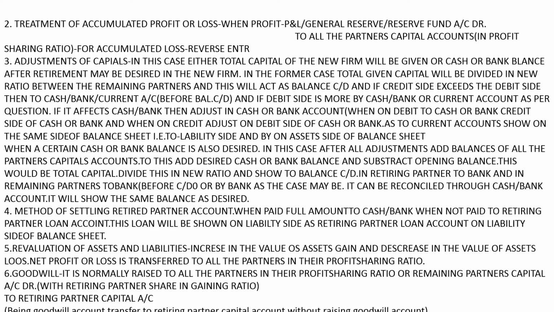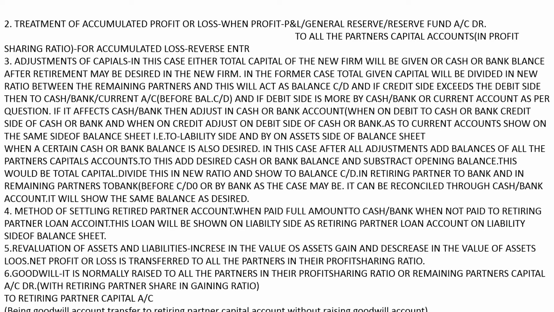If it affects cash or bank, then adjust in the cash or bank account. If it is to cash or to bank, in cash or bank on the credit side, by capital. And if it is by cash or by bank, in the cash or bank account on the debit side, to partner capital account.